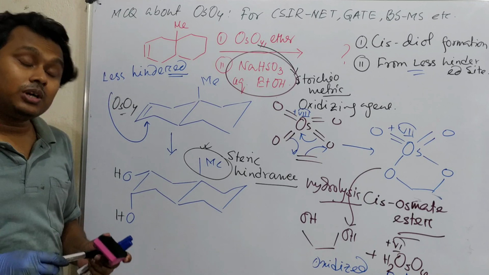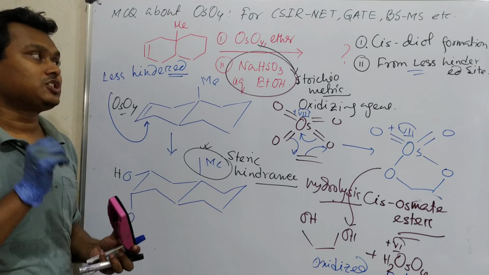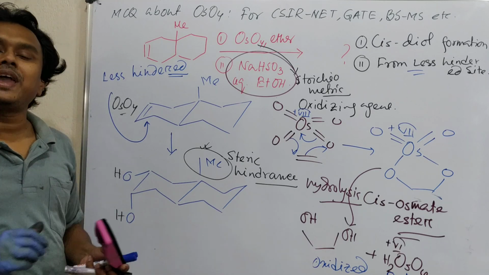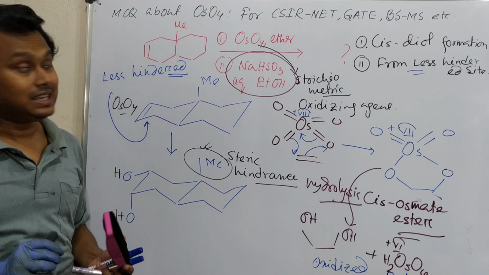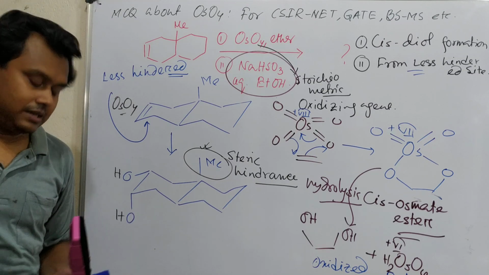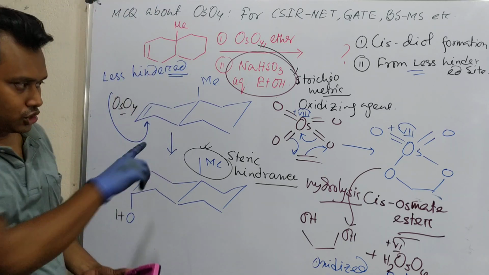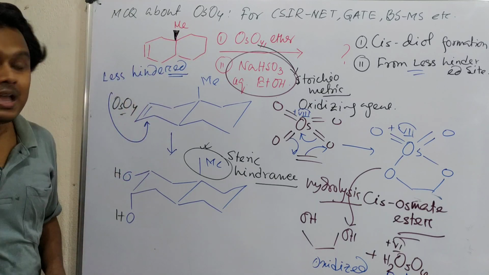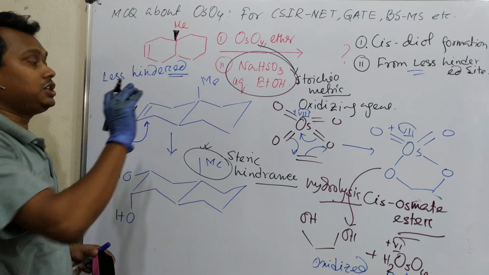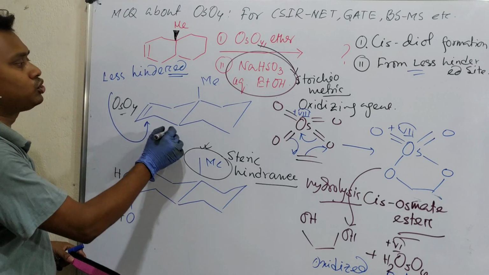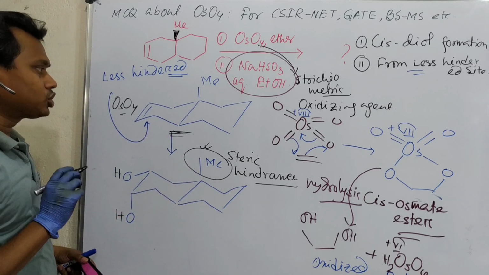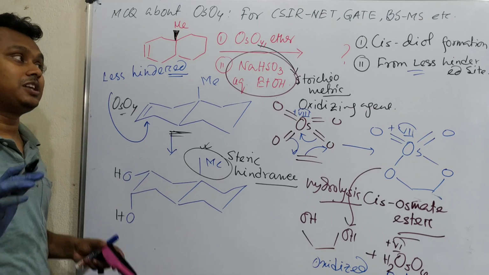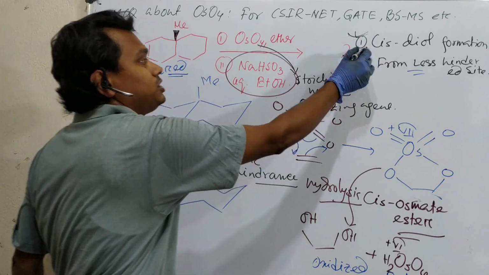Now the question is, if such a question comes in your exam, within 30 seconds, how can you get the right answer? And the best way of getting the right answer within 30 seconds is, first of all, you need to understand something. What is the position of methyl? Based on all the options, you need to understand this is actually not this, this is this. Point number one. So if you are in the exam hall, you have to draw this structure. And if you draw it, instantly you understand that osmium tetroxide is responsible for cis hydroxylation, and second point, from the less hindered side. So those 2 points you need to remember.